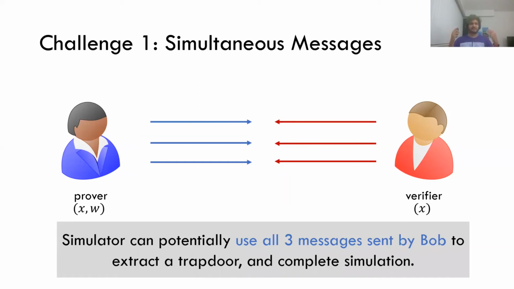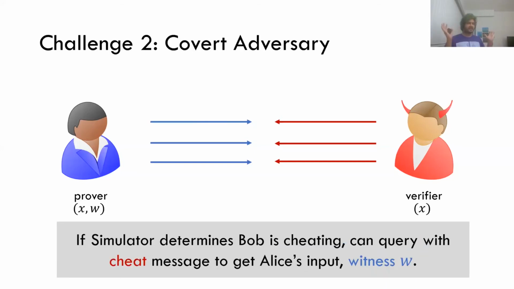We have simultaneous messages, and the second challenge is that of covert adversaries. This is just the nature of the adversaries that we consider. If at any time the simulator determines that Bob is cheating, it tells the trusted functionality, hey, look, Bob is cheating, give me Alice's input. In that case, what is Alice's input?